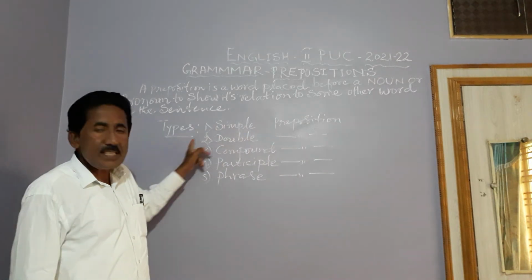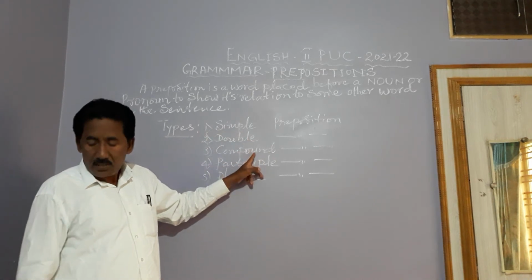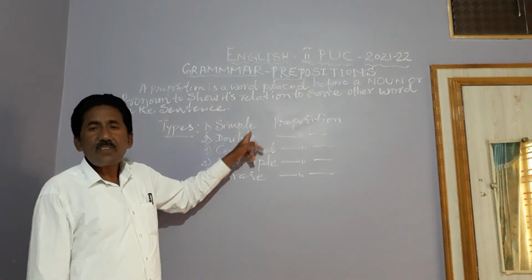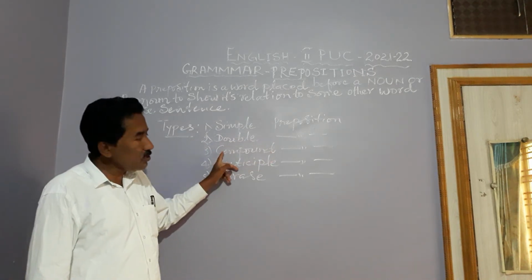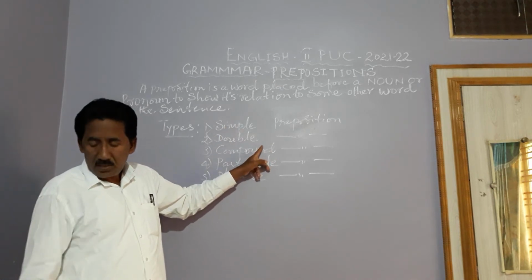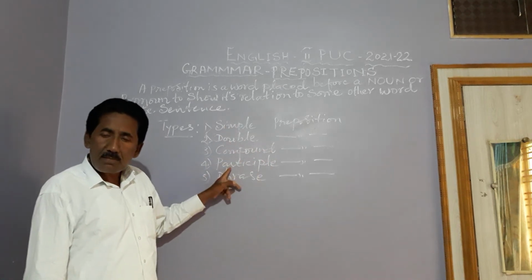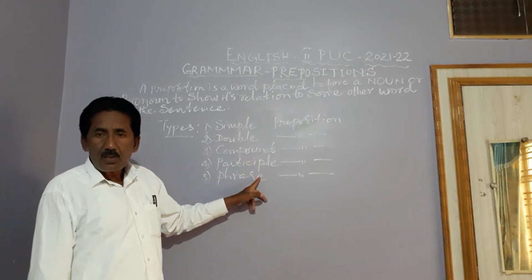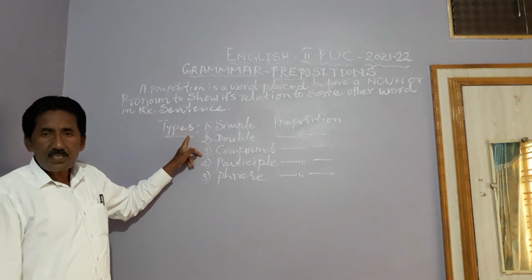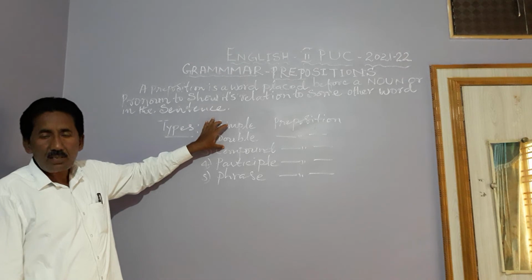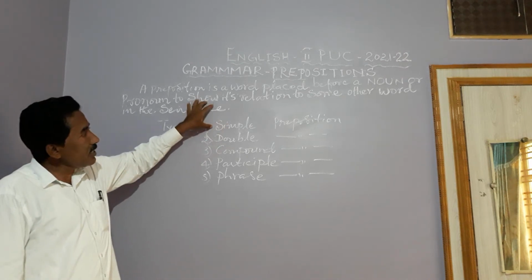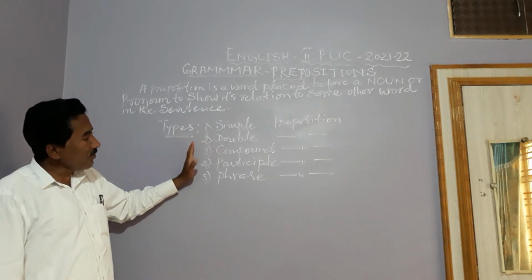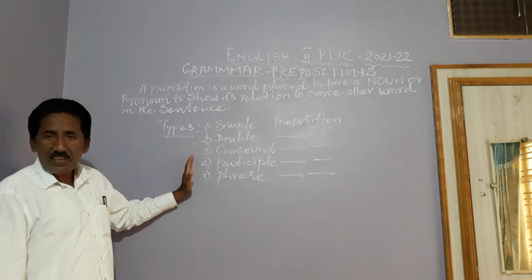So prepositions help us to understand the order, the time, the connections, and the positions in a sentence. Based on these definitions, understood? The preposition is divided into five types: simple preposition, double preposition, compound preposition, participle preposition, and phrase preposition.